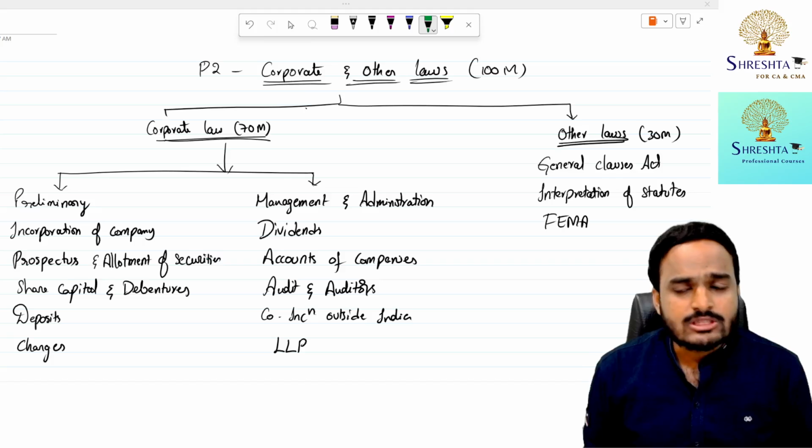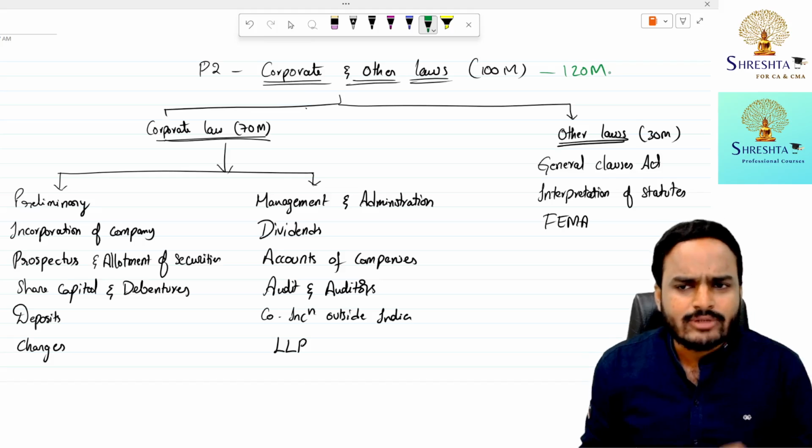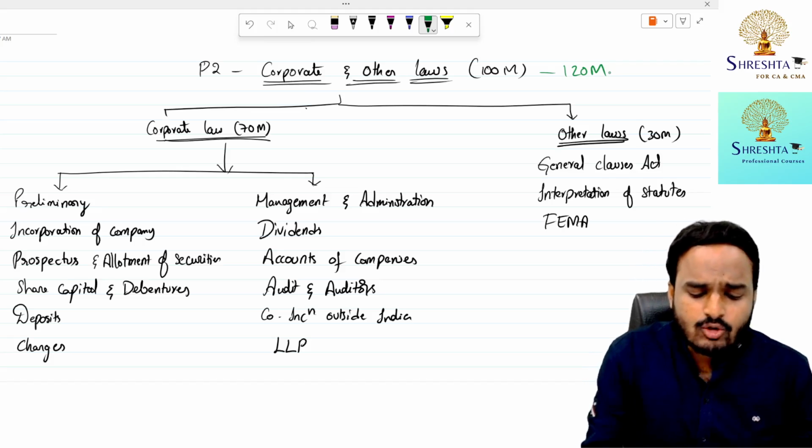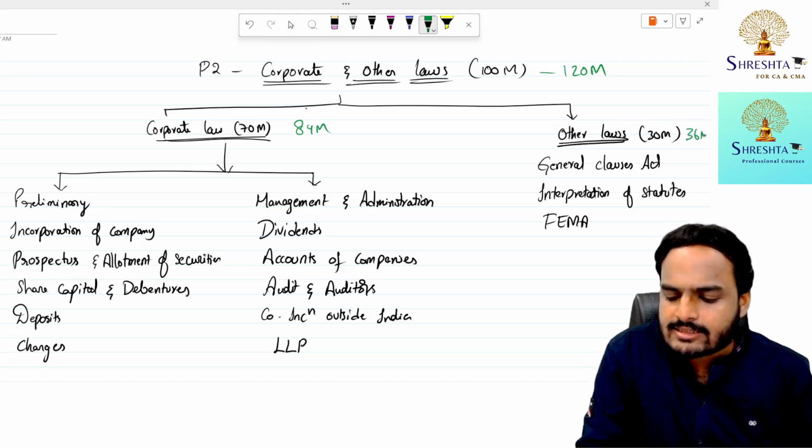In the examination, the question paper is given for 120 marks, including choice. You need to attempt only 100 marks. In that case, Corporate Laws has a weightage of 84 marks, and Other Laws has a weightage of 36 marks.